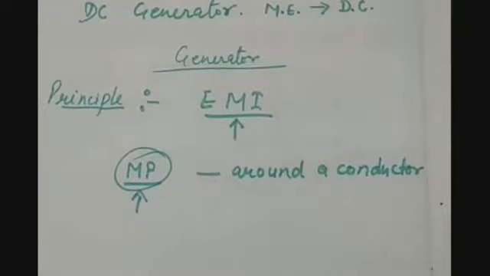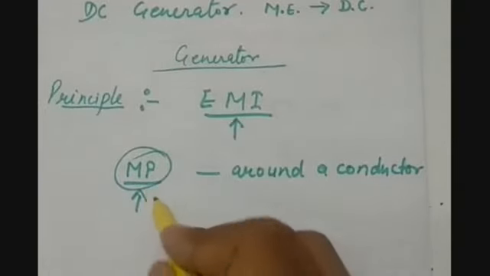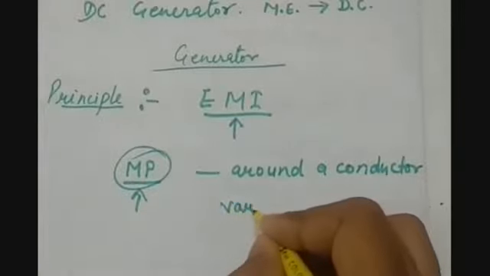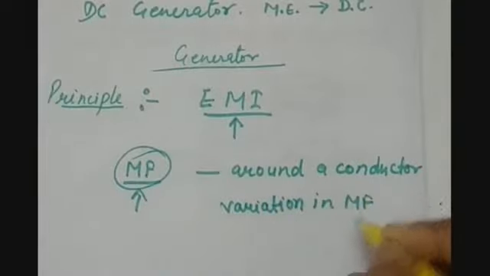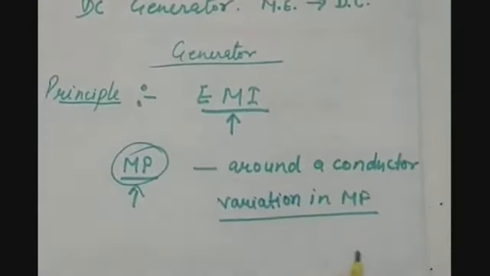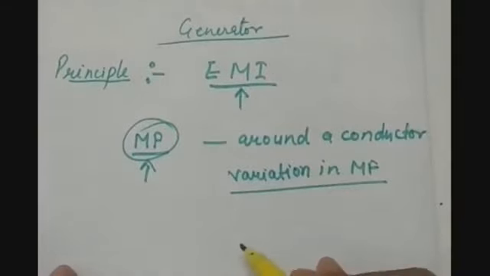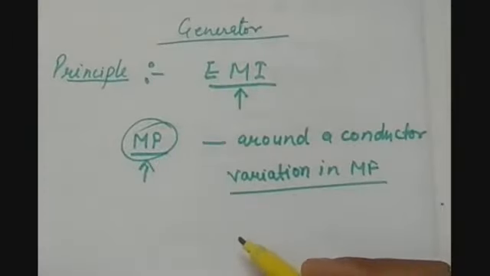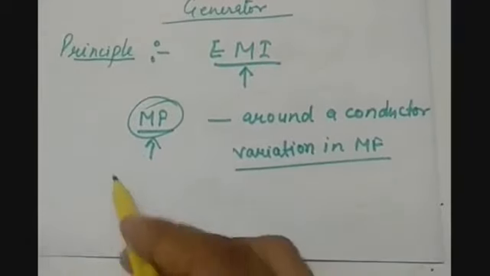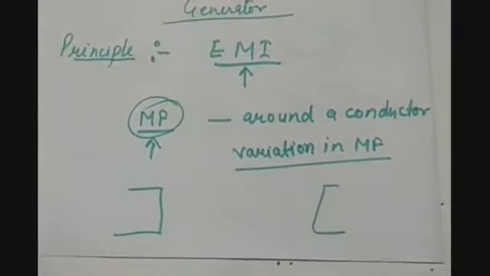So what is the basic requirement? I am repeating again, that there should be the variation in the magnetic field. Now how can you say magnetic field variation? Because magnetic field is magnetic field lines. So the number of magnetic field lines passing through the conductor should vary with the time. So this can be done in two ways, that you keep two magnets which will provide you the magnetic field, and you move a conductor in this field. Then what will happen?